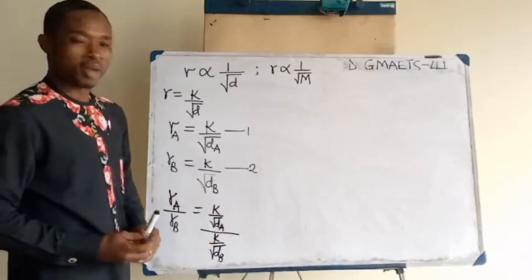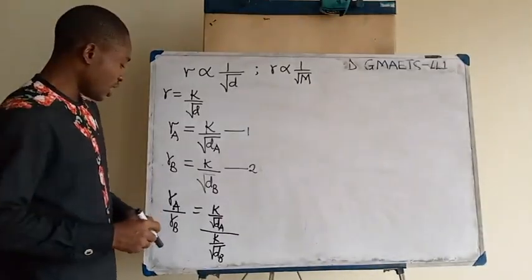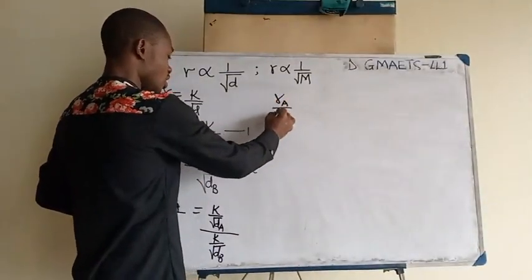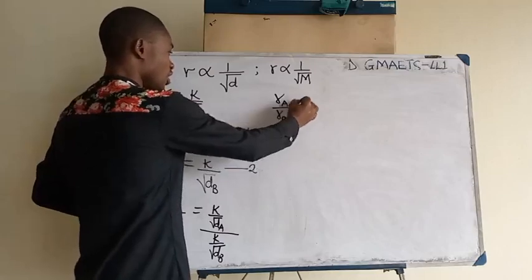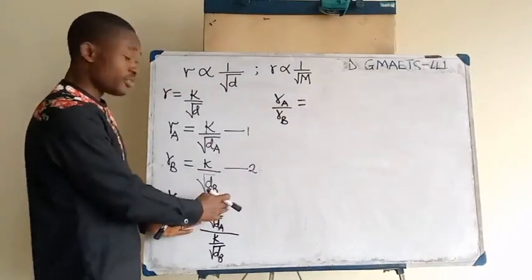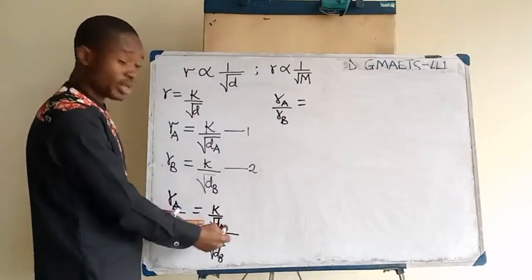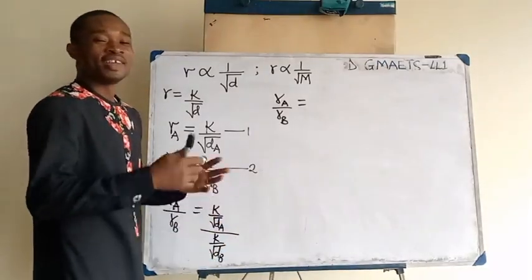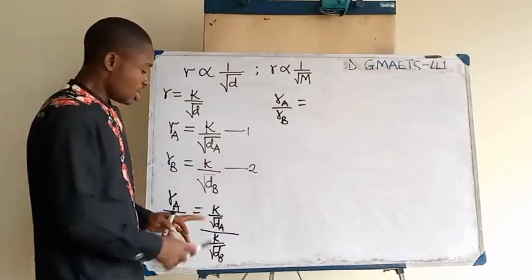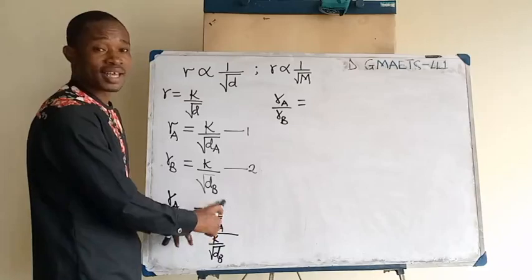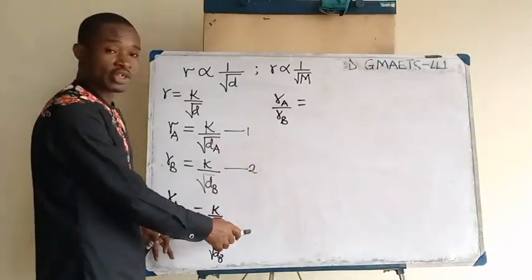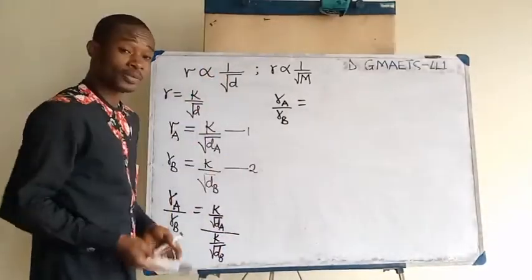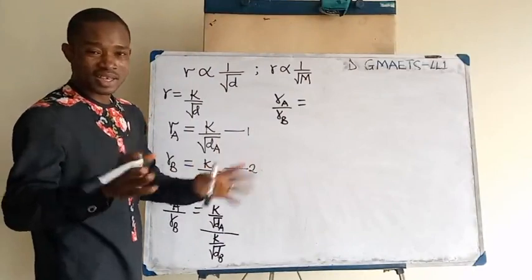So we are going to solve this mathematically. If we solve this mathematically, this is going to give us the rate of diffusion of gas A to the rate of diffusion of gas B is going to be equal to, please look at this mathematics here. Remember, the numerator, as you can see, is a fraction. The denominator, as you can see, is a fraction. Division of fraction is very simple, okay? Keep the numerator constant exactly the way it is. Change this division sign to multiplication, and then inverse the denominator fraction upside down. Okay? The mathematics, like I said, is simple here.